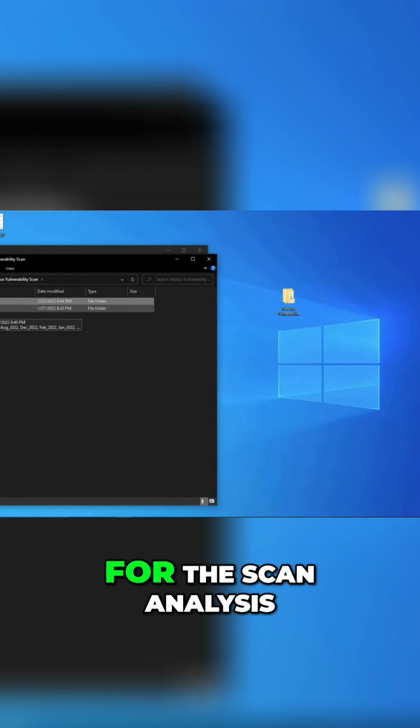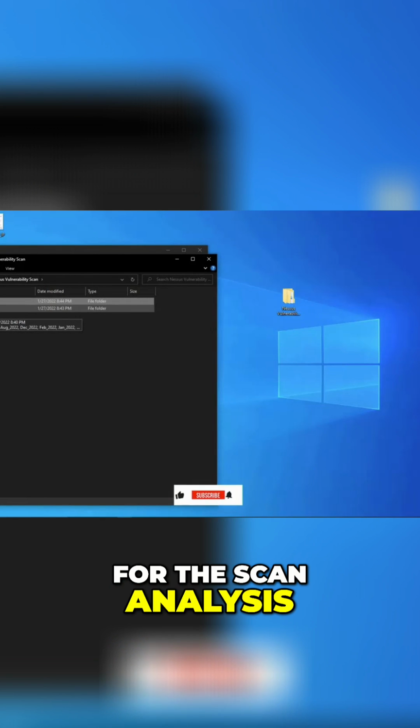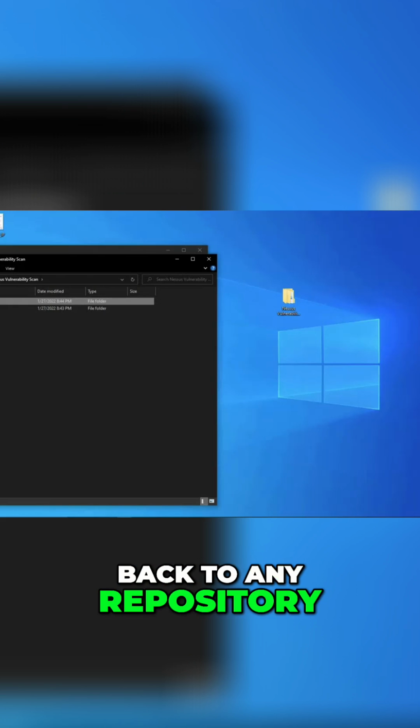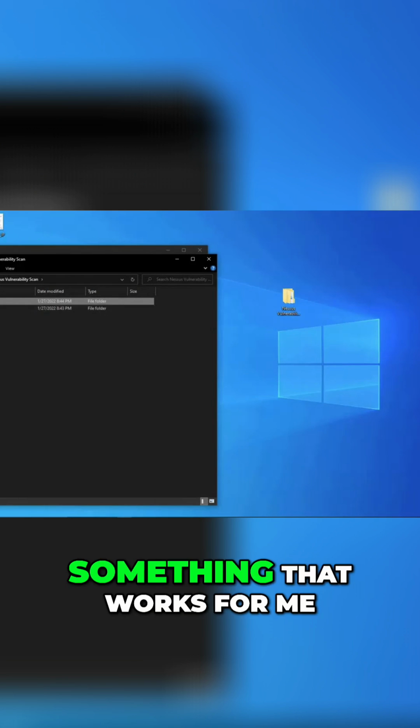So as I go, if something happens down the line and they ask me for the scan analysis for a particular month in the past, I can always go back to my local folder and give them the scan, without going back to any repository looking around to see where I downloaded or stored my scans and stuff like that. So it's a good practice. This is not required. This is something that works for me.